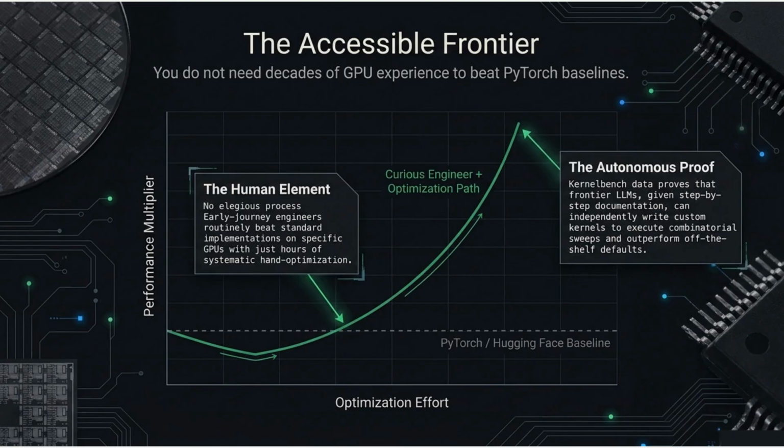The accessible frontier. You do not need decades of GPU experience to beat PyTorch baselines. Early journey engineers routinely outperform defaults on specific GPUs with hours of systematic hand optimization. KernelBench data shows frontier LLMs, given step-by-step documentation, can independently write custom kernels and sweep configurations past off-the-shelf implementations. The curve dips before it rockets, persistence pays.